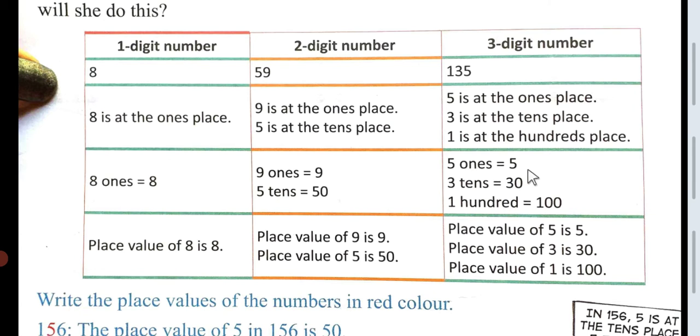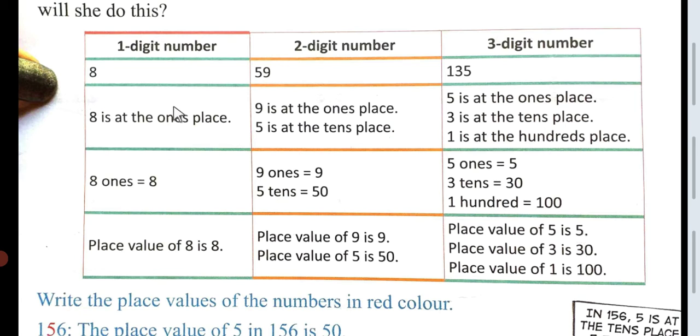So 5 ones is equal to 5. 3 tens, that means 3 multiplied by 10 is equal to 30. And 1 hundred is equal to 100. So place value of 5 is 5. Place value of 3 is 30. And place value of 1 is 100. That means 135.